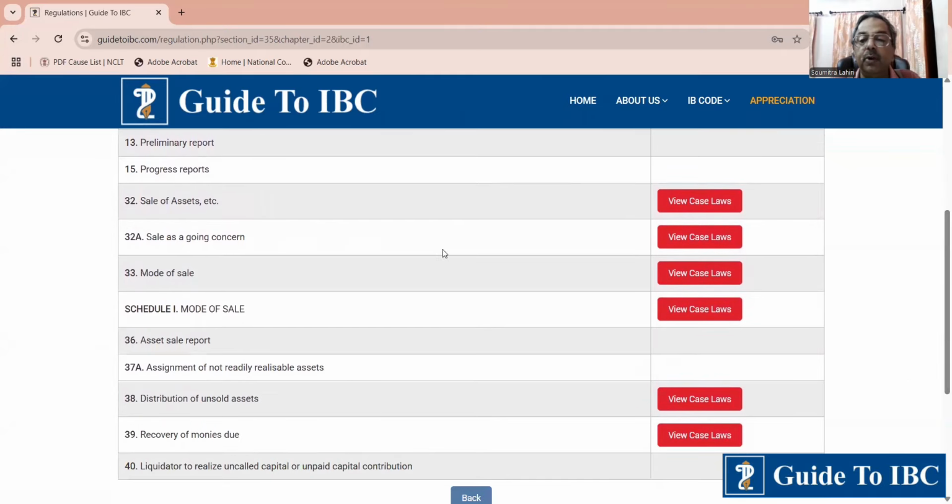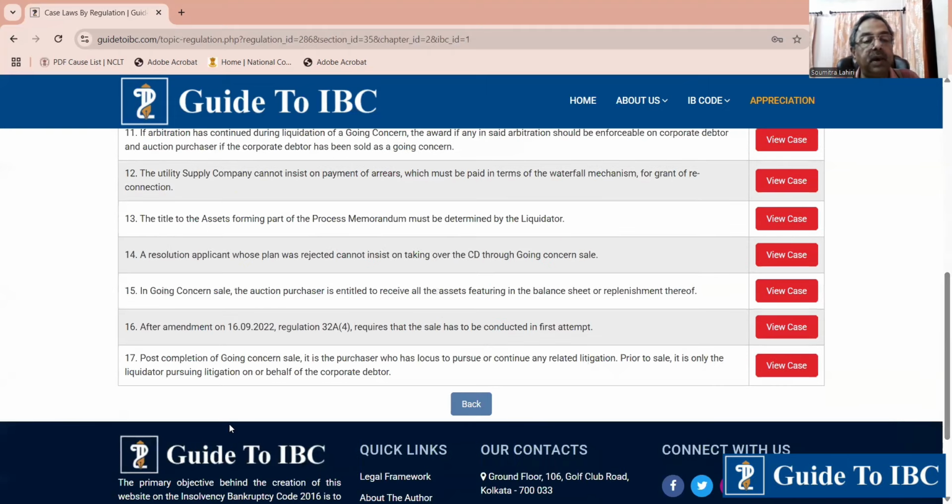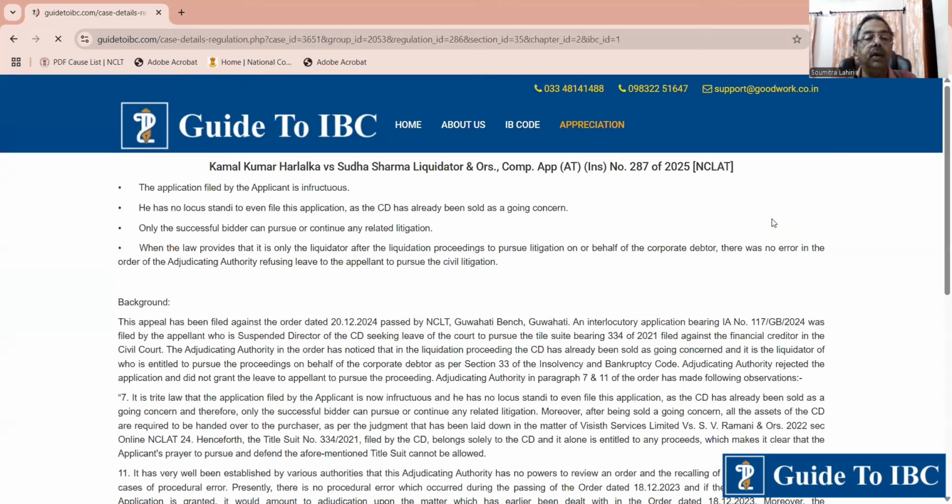32A is topic number 17. What is topic number 17? Post completion of going concern sale, it is the purchaser who has locus to pursue or continue with any related litigation. Prior to sale, it is only the liquidator pursuing liquidation or acting on behalf of the liquidator. Now the case is here, Kamal Kumar Harlalka. You can see the case.